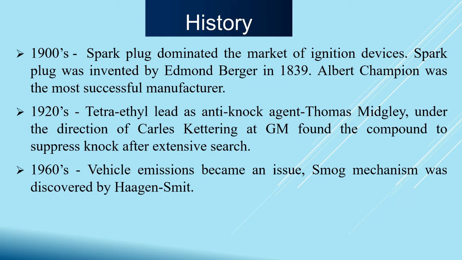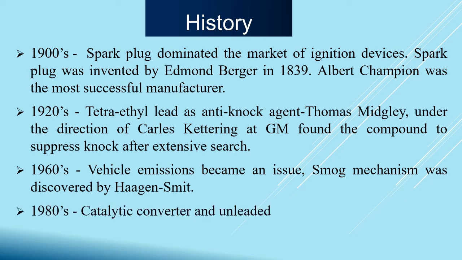So at that time, Haagen-Smit, the Dutch chemist known as the father of air pollution control, showed that the smoke released in the atmosphere is due to the unburned combustion products of an automobile engine, that is hydrocarbons and nitrogen oxide. His research led the automobile industry to install the first vehicle emission control system in 1961, and that is the positive crankcase ventilation device.